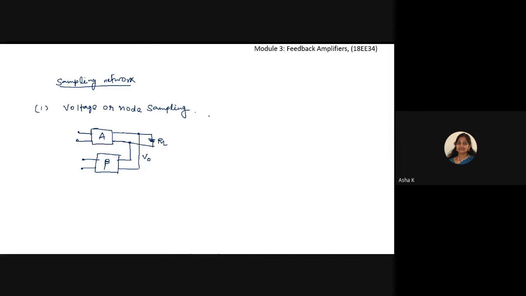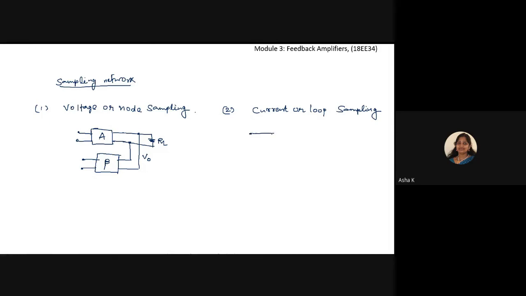We have the second type of sampling connection, which is called current or loop sampling. In this case, the output current is sampled by connecting the feedback network in series with the output.